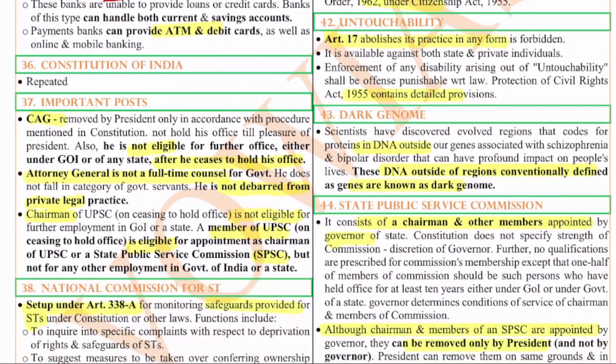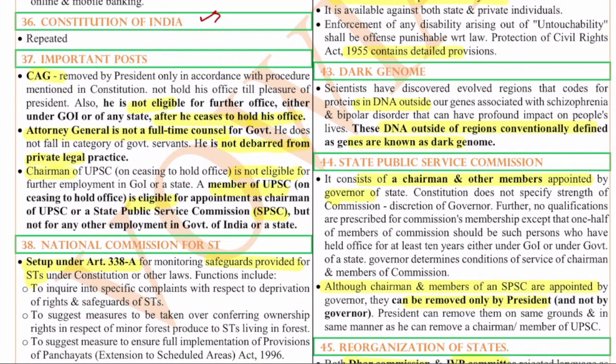So the 36th question is on the Constitution of India. It's a repeated question which we have discussed already. Next, the 37th question is on CAG. CAG comes under Article 148.